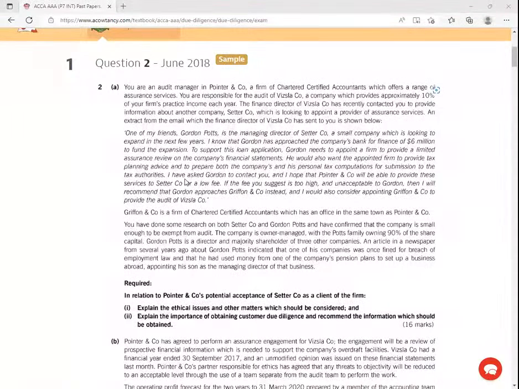I've asked Gordon to contact you, and I hope that Pointer and Company, your audit firm, will be able to provide these services to Sasa company for a low fee. For a low fee. So here again, I'm seeing something very bad. They would want me to do quite a lot for very little. So the thing will be, will this business make what we call commercial sense? If it's not profitable, it's not going to be viable on my side, right?